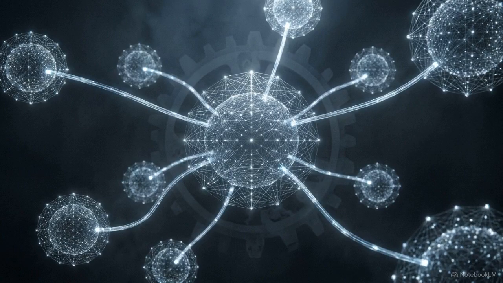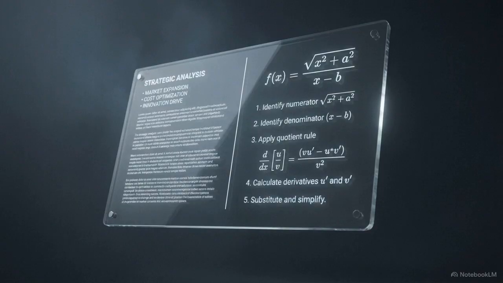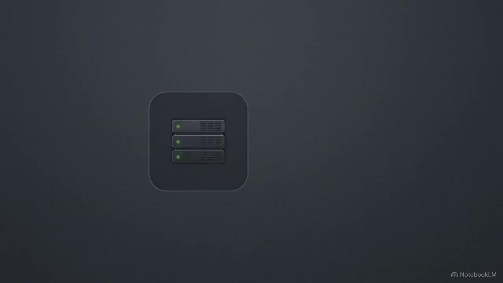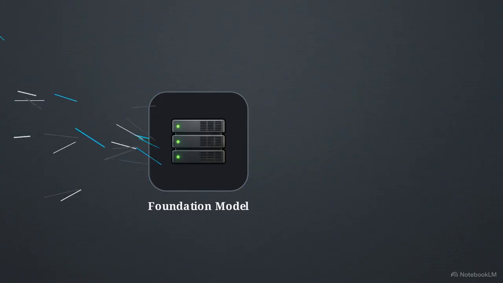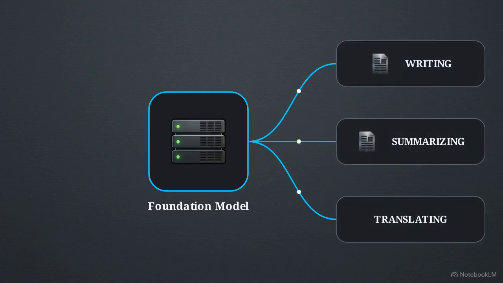Subsection 1.3, foundation models. One big model, many jobs. This raises a question. How can one system write a poem, summarize a report, and explain a math problem without being built separately for each task? The answer lies in the foundation model. This is a single, massive AI model trained once on a broad collection of data. Once that base is built, it can be pointed at many different tasks.